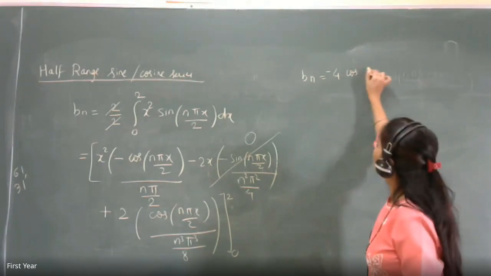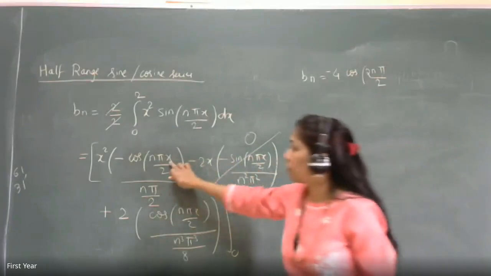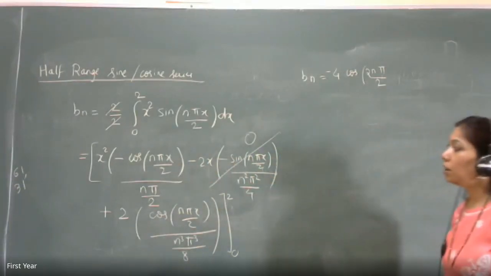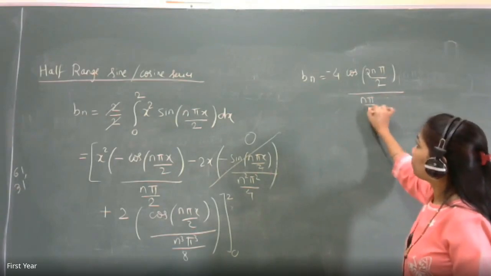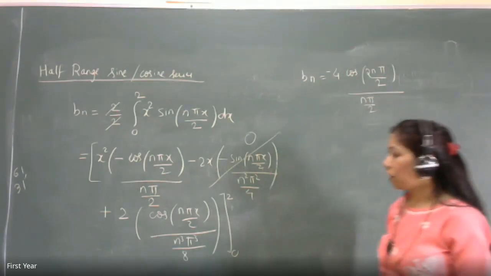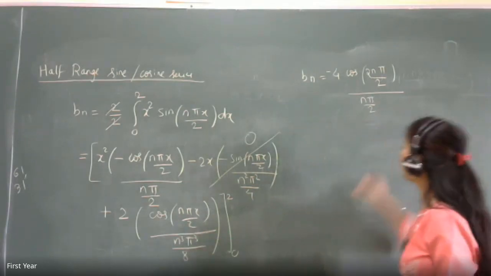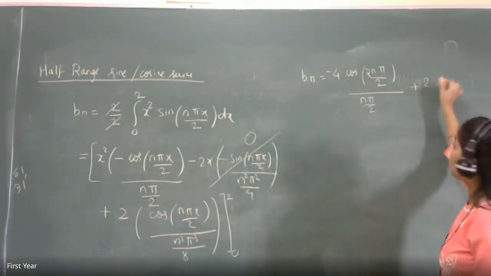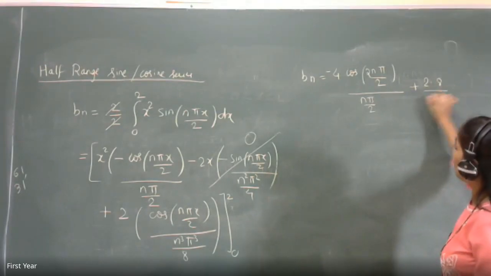First term also only upper limit will remain, because lower limit when x is 0 it will be 0, isn't it? Yes, ma'am. So bn will become upper limit, that is 4 into minus sign, I am writing outside, cos of 2n pi by 2. X is 2, na? X is 2. So 2n pi by 2 divided by n pi by 2. This is your first one. Now look at this term. Last one. Here also cos term is there, so it will remain, and that will become plus 2 times 2 into 2. Should I write it? 2 into 8 upon n cube pi cube.